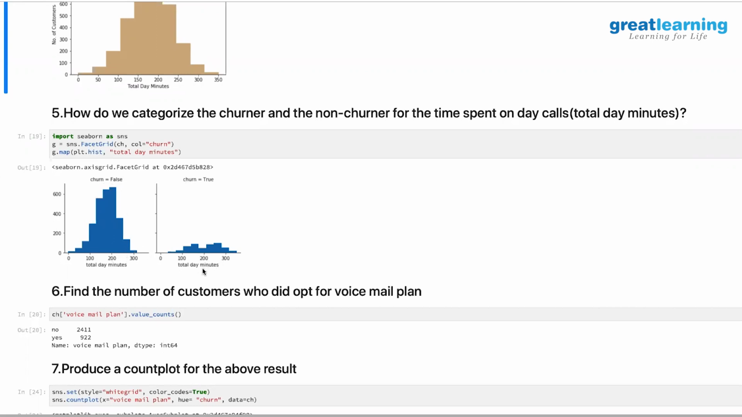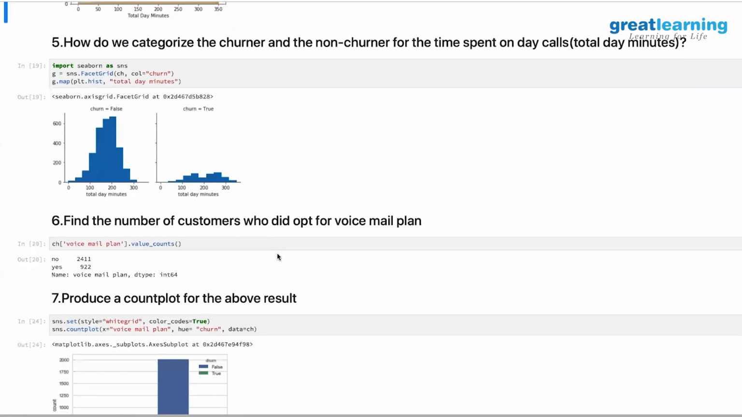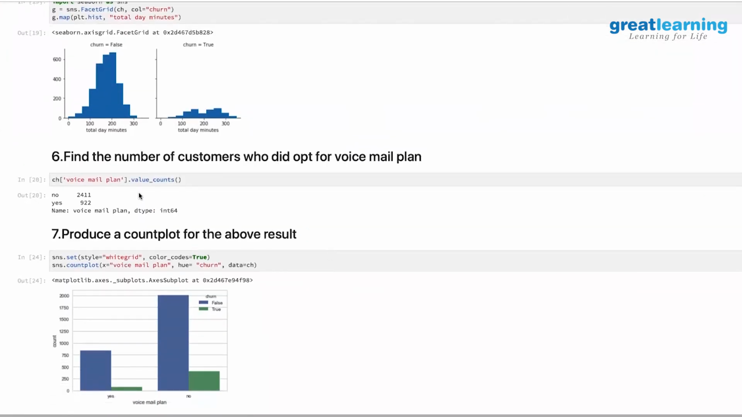But if you look at the total day minutes for those people who have actually churned, you can see that it is a flatter distribution, and it is all across. You see only a little spike in the center. Otherwise, it is more like a flat spread across all minutes. That's the first inference.